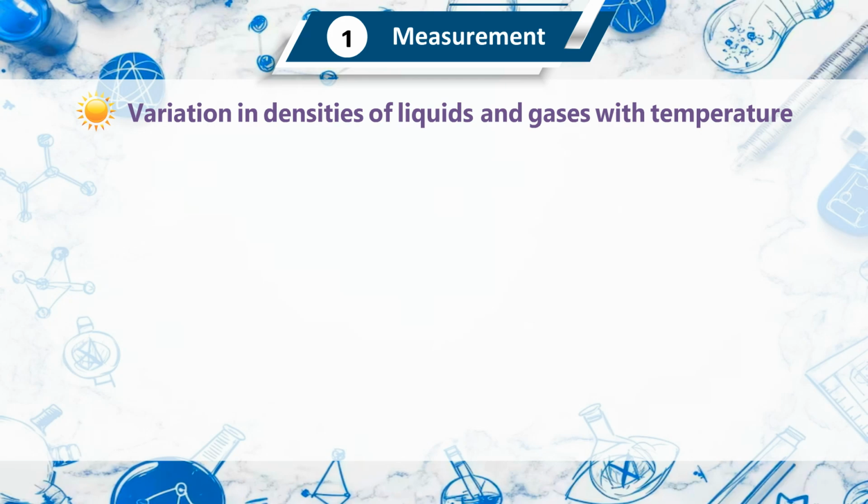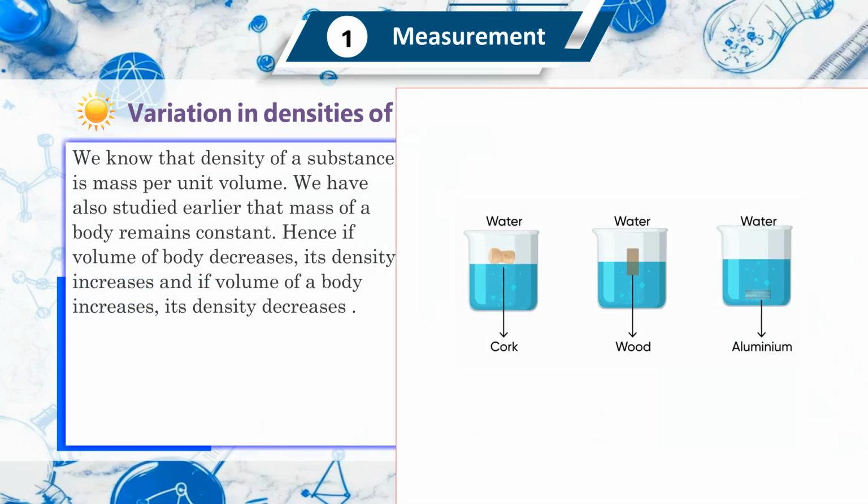Variation in density of liquids and gases with temperature. We know that density of a substance is mass per unit volume. We have also studied earlier that the mass of a body remains constant. Hence, if the volume of a body decreases, its density increases, and if the volume of a body increases, its density decreases.